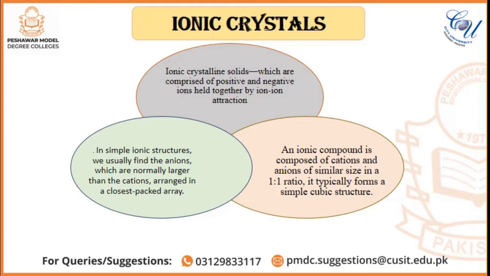In simple ionic structures, we usually find the anions, which are normally larger than the cations, arranged in a closest packed array. An ionic compound composed of cations and anions of similar size in 1:1 typically forms a simple cubic structure.